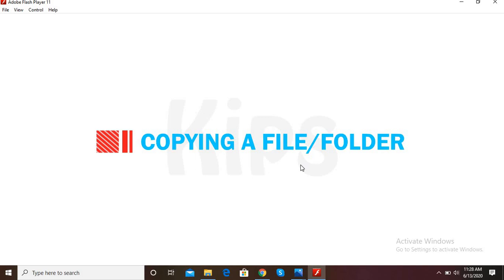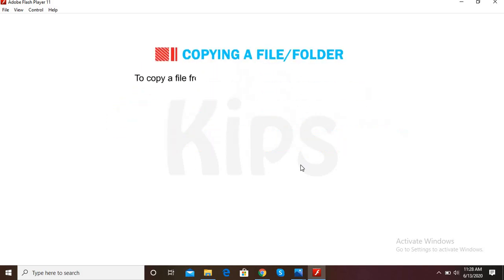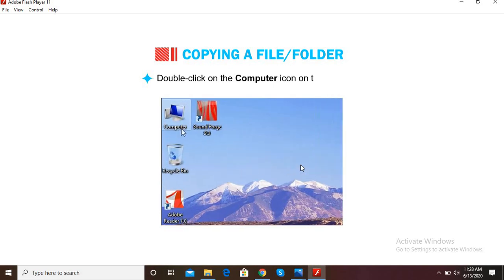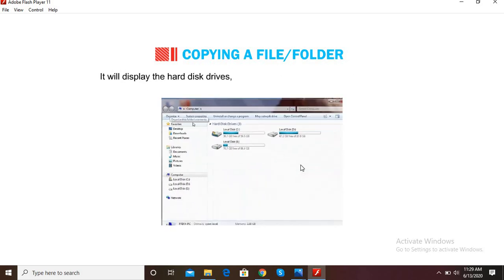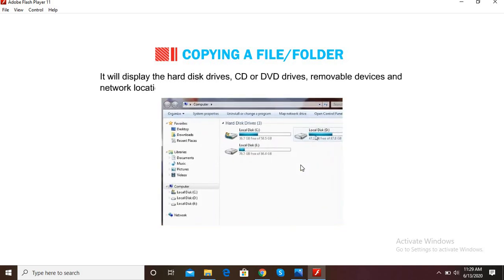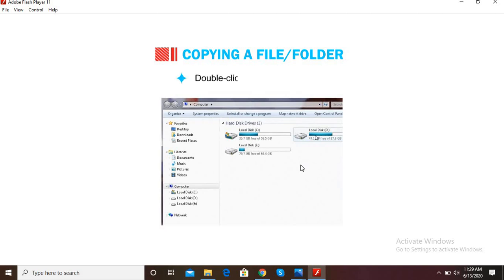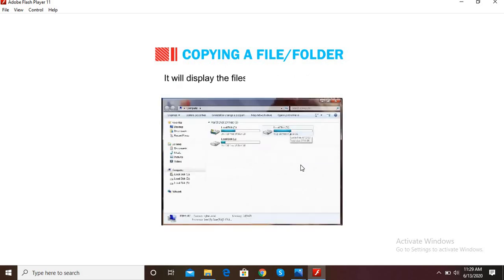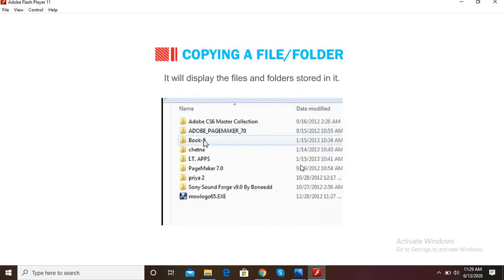Okay, now let us find out how to copy a file or folder. To copy a file from one location to another, follow the steps. Double-click on the Computer icon on the desktop. It will display the hard disk drives, CD or DVD drives, removable devices and network locations that are connected to your computer. Double-click on the D drive icon. It will display the files and folders stored in it.